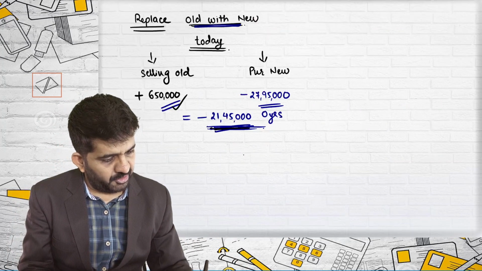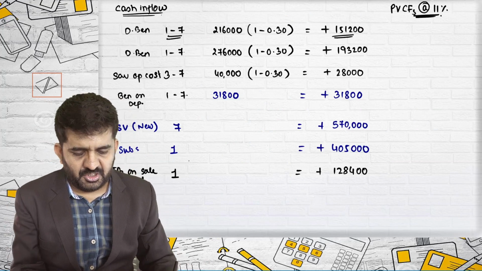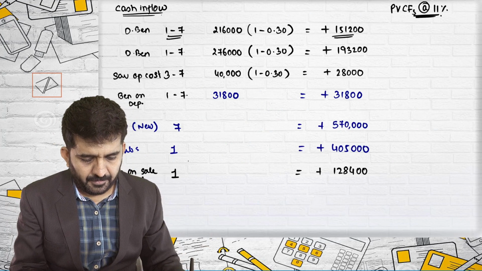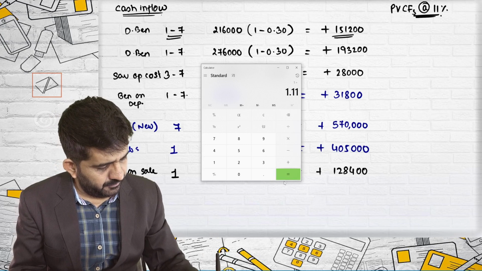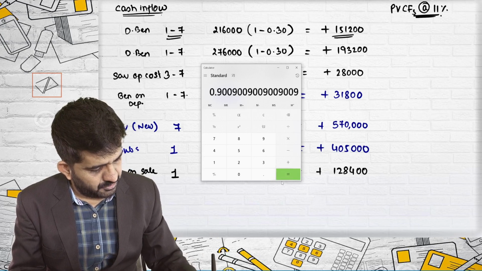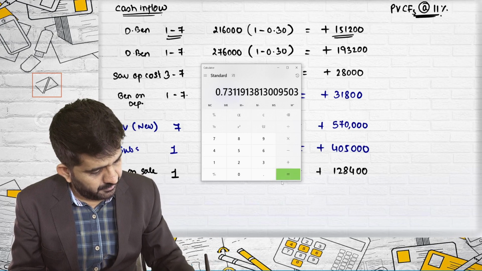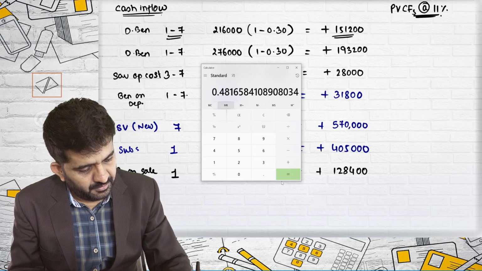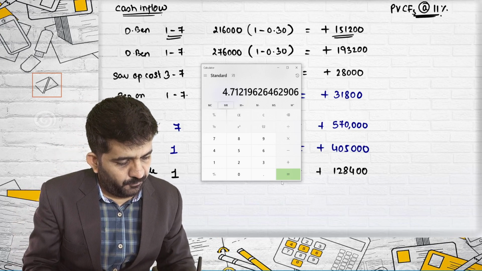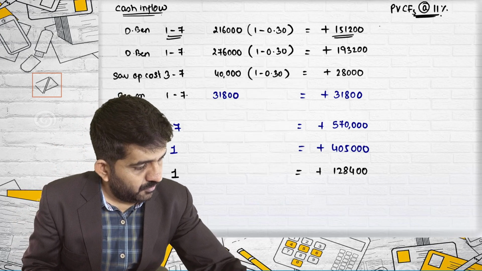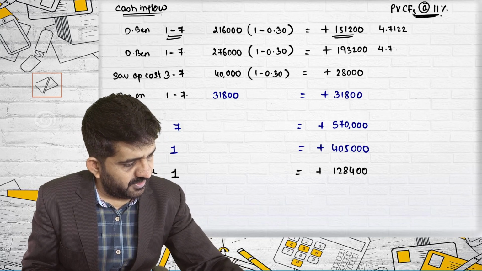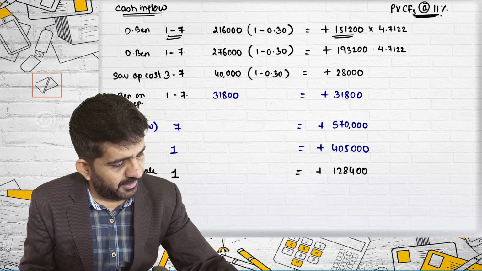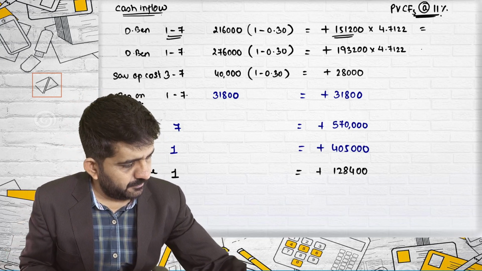Factors are not given, so I will be finding them out. The factor for 1 to 7 years at 11% is 1 divided by 1.11, added 7 times, which is 4.7122. So I can use it over here also. If I multiply these two, I will be getting present value.